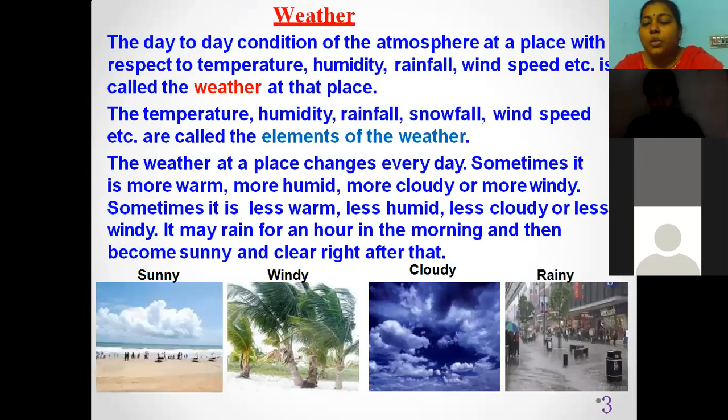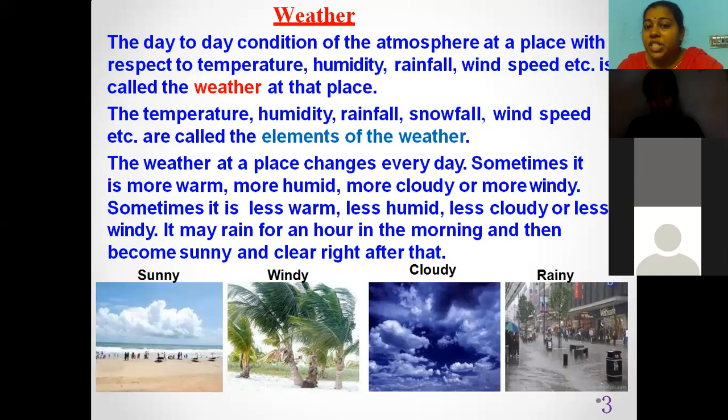So once again, see the definition, students, very, very important. The day-to-day conditions of the atmosphere at a place with respect to temperature, humidity, rainfall, wind speed, etc. is called weather. Children, all these factors such as temperature, humidity, rainfall, snowfall, wind speed, etc. are called elements of the weather. How can we predict the weather? Simply by measuring all these factors: snowfall, wind speed, humidity, rainfall, and temperature.